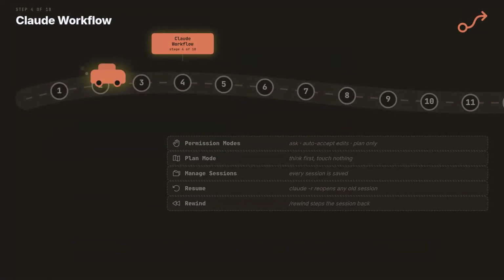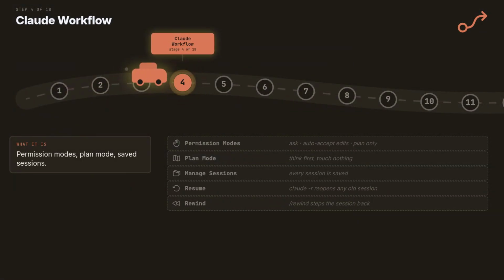Stage 4, who approves what and when. Stage 4 is the workflow layer. Permissions, plan mode, and sessions you can leave and re-enter. An agent that edits files and runs commands needs a leash. This stage is the leash. Claude can edit files and run commands. This slide is why that is not terrifying.